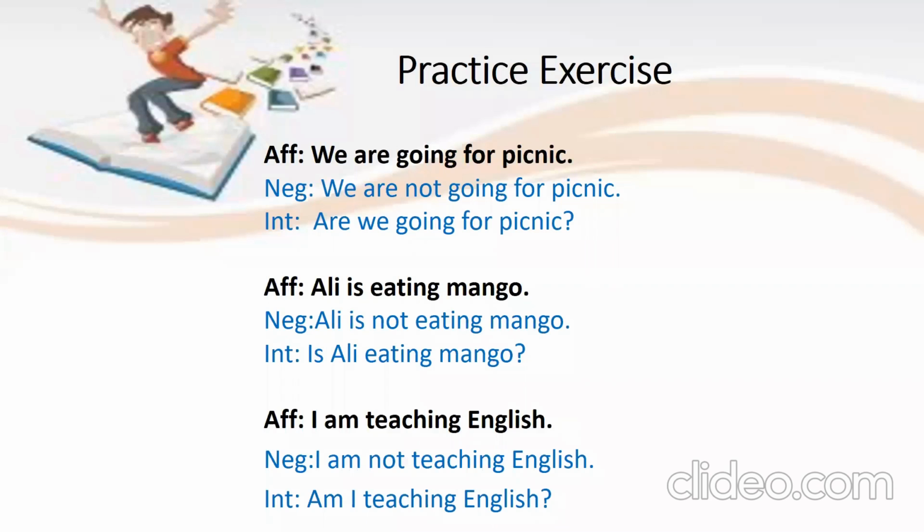You are giving an example: my mother is not baking a cake. Very nice. Correct. You are giving an example: they are not playing cricket. Good. So you are just adding not with the helping verb to make it negative. And for the interrogative sentence, you are adding the helping verb of the sentence in the beginning. Okay. So it's very simple and easy.